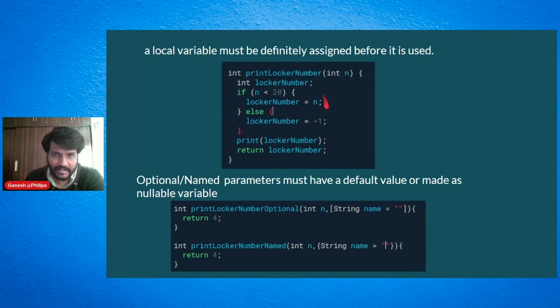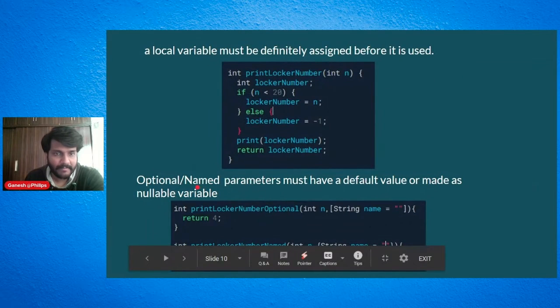But then in this code, it is just an if-else code, and Dart analyzer, or Yoda, as I call him, knows that it has been initialized. So in this scenario, it will not throw an error, and this will never be null, even when what we are passing is a non-nullable type. So this cannot be null, and this also cannot be null, because we are giving it either as n or as a -1. So this will pass. There will not be any null issues, right?